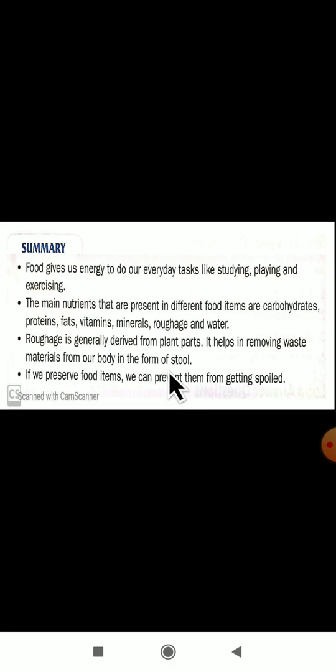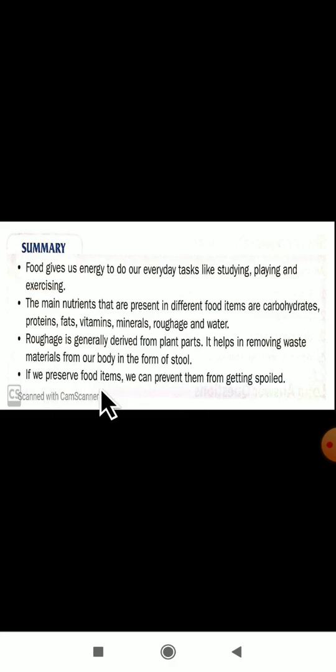These are the waste products from which our body will exit outside. So, roughage is generally derived from plant parts and it helps in removing waste. Roughage helps to remove the waste material from our body in the form of sweat or urine.